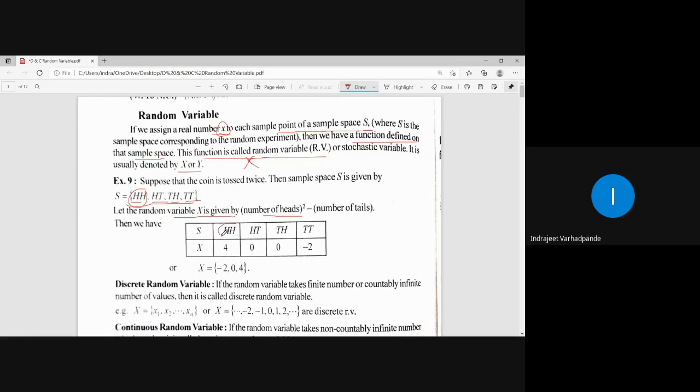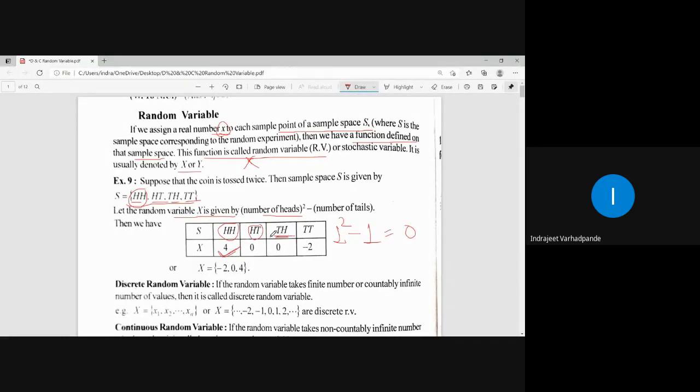Now in HH, how many heads are there? Two heads. How many tails? Zero. So 2 squared minus 0 is 4 minus 0. So what is the corresponding random variable value assigned? It is 4. In HT, how many heads are there? 1. What is 1 squared? 1. What is the number of tails? 1. So 1 minus 1 becomes 0.